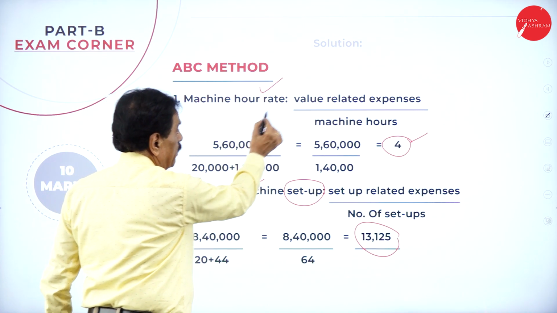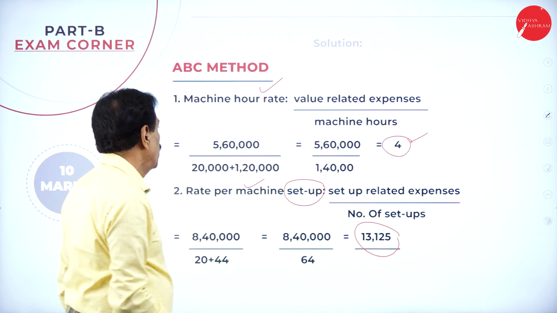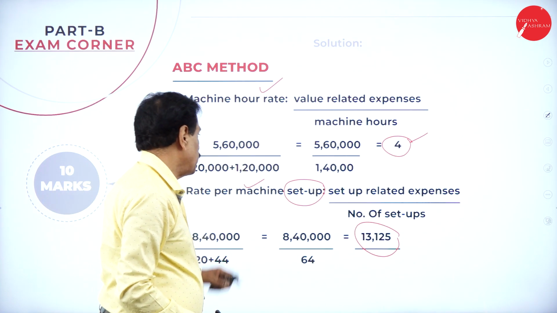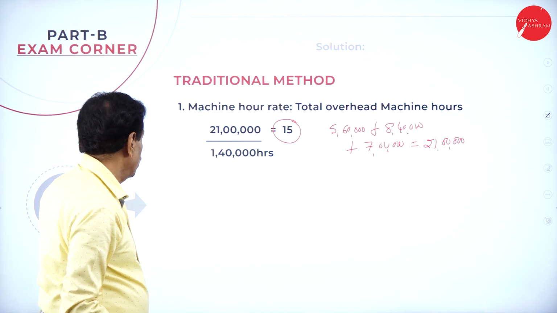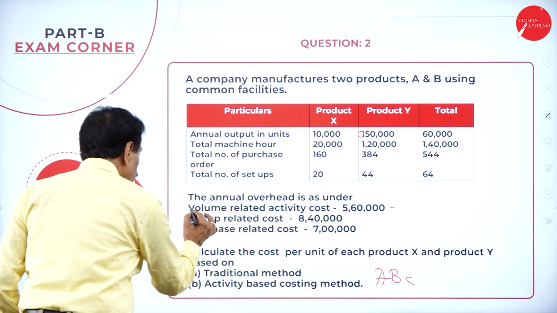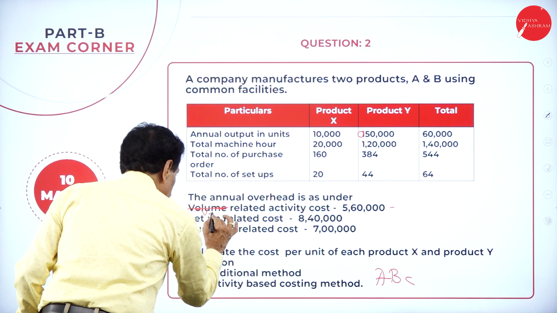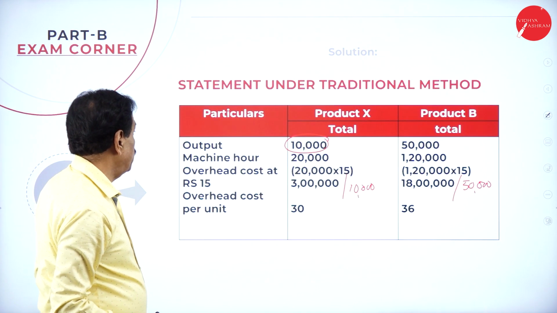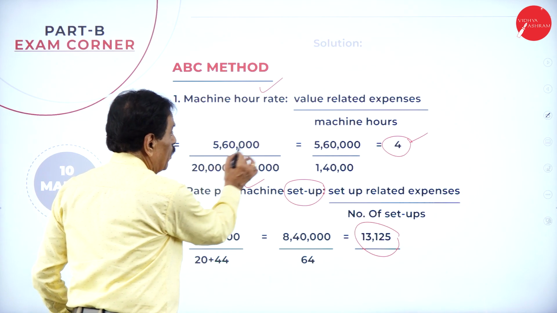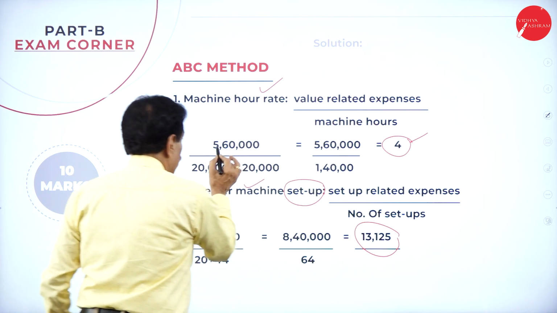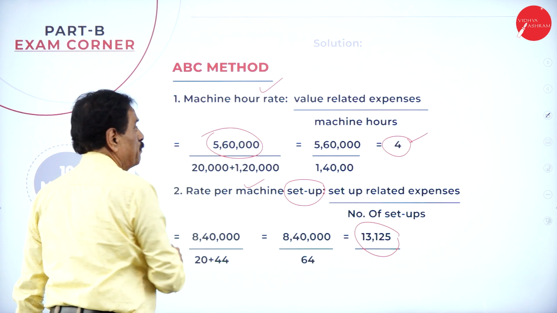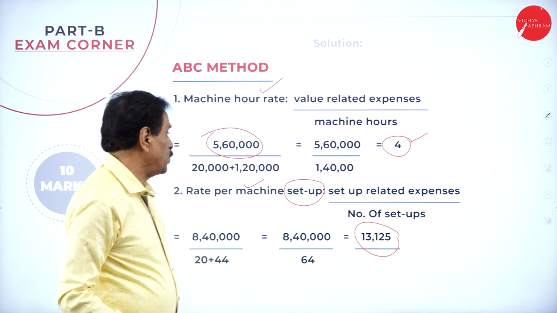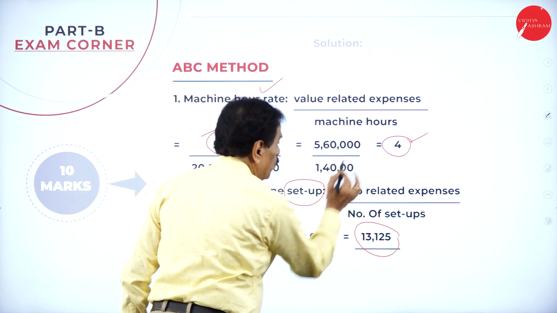First group, machine hour rate: value related expense divided by machine hours. The value related activity expense is 5,60,000, divided by 20,000 plus 1,20,000, which comes to 1,40,000 hours. 5,60,000 divided by 1,40,000 works out to 4 rupees.